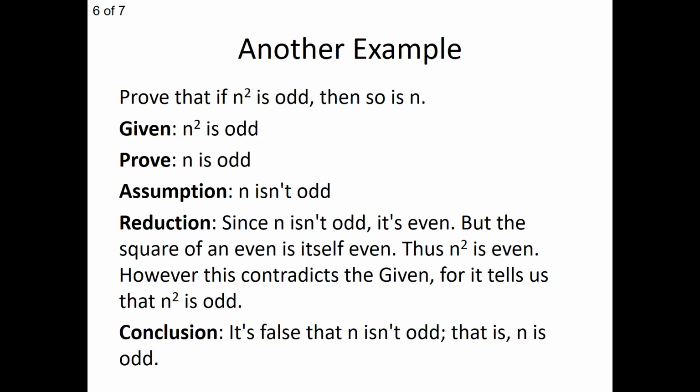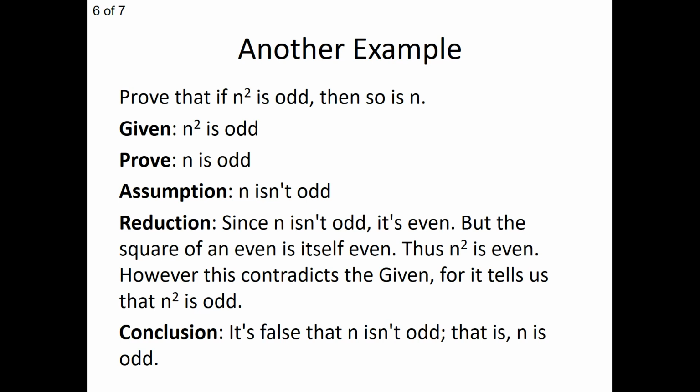So let's prove that if n squared is odd, then so is n. So n is an integer, and when we square it, it's odd. Now let's prove that n, the integer, is also odd. So we're given that n squared is odd, and we're going to prove that n is odd. Well, our assumption then, remember, is the negation of the proof statement. So our assumption is n isn't odd.